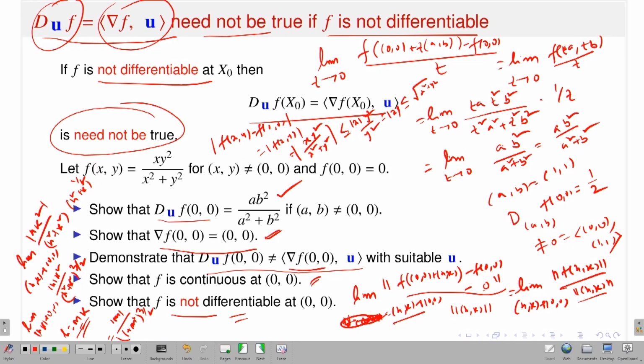So, to have the equality of the directional derivative in terms of the gradient vector and the direction, the dot product of the direction u with the gradient vector, it is possible if my function is differentiable, then the formula is true. But if f is not differentiable, I do not know. In some cases it might be true, in some cases not, because in this example, it is not the case. So I think that's all about the necessary conditions.